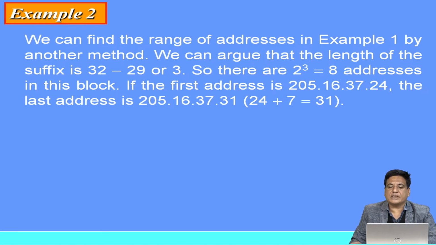If the beginning address is 205.16.37.24, then the last address is 205.16.37.31. So here we are showing that we have IP addresses with a block size equal to 8, because our suffix length is 3 here.